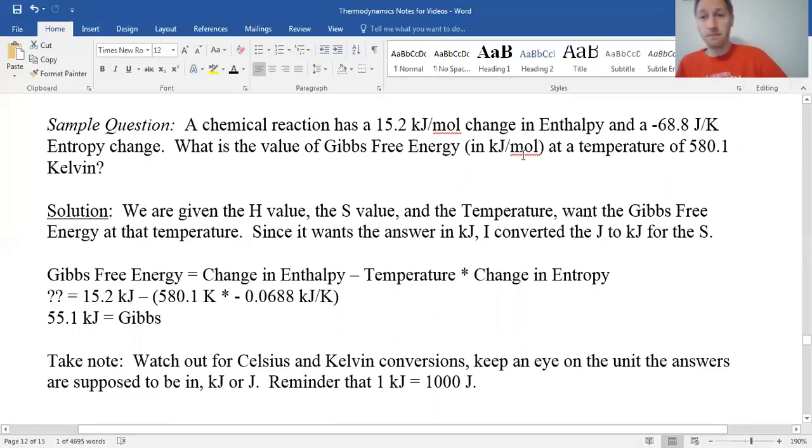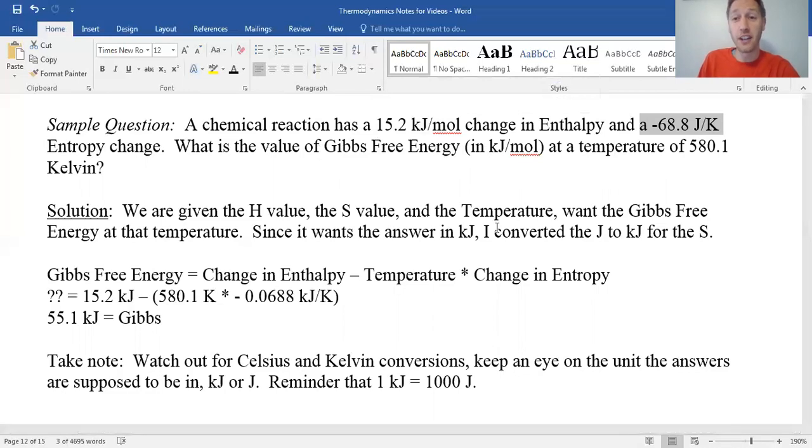Quick note, we see that we have a positive H, negative S. That means this reaction does not happen. It's not spontaneous. We expect to find a value that is a positive G. That's also something you can double check your work on. Like, I expect G to be positive or negative based off the signs of H and S.